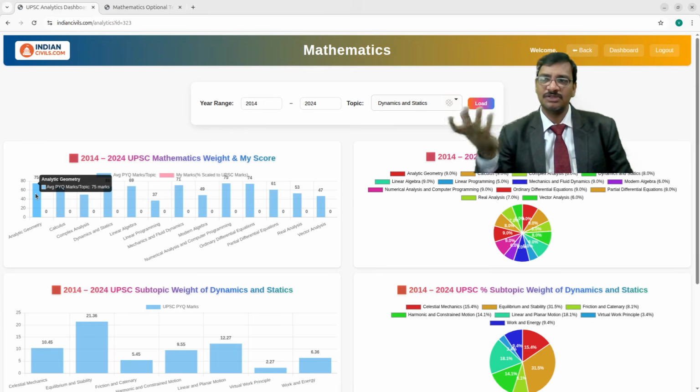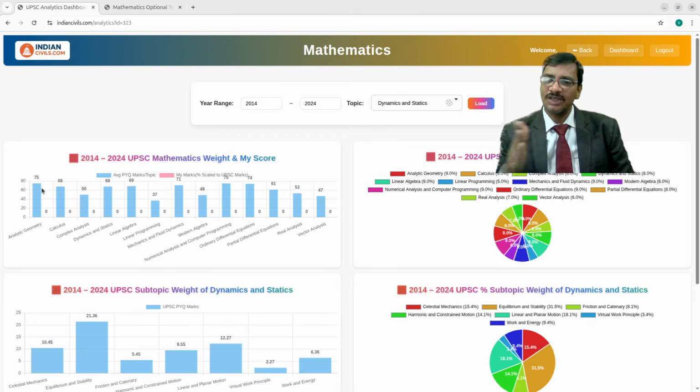Suppose the UPSC average marks for analytic geometry is 75 over the past 11 years. Out of the examinations you have taken, I will take the average of all the questions, the percentage, for only that particular topic. Even in a mock test, I'll extract only the analytic geometry questions and take the percentage. If you write all the tests, I'll take the average across all tests for that topic and scale it to this 75.